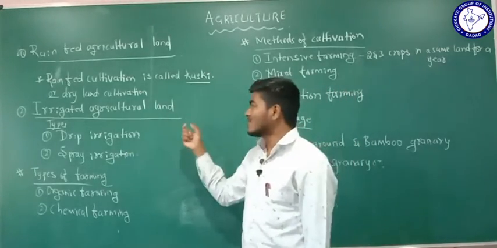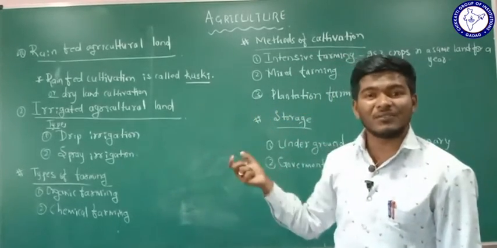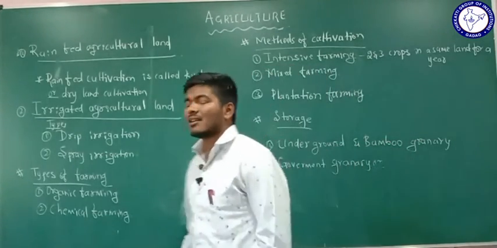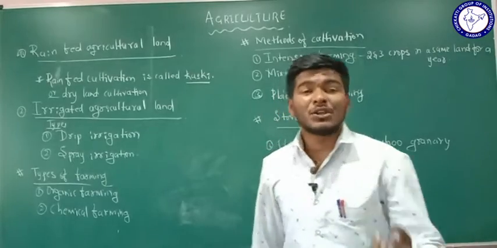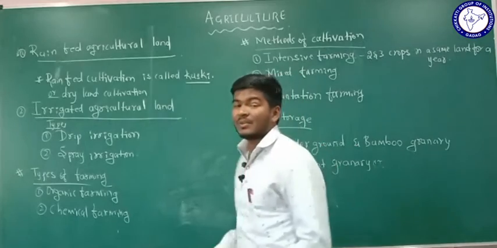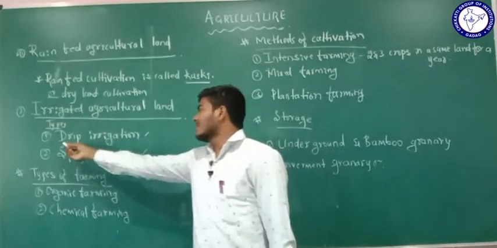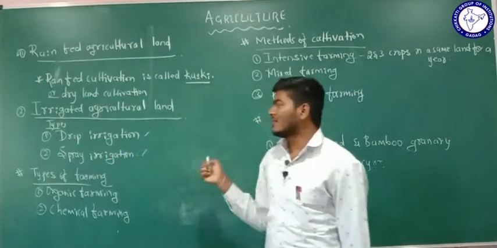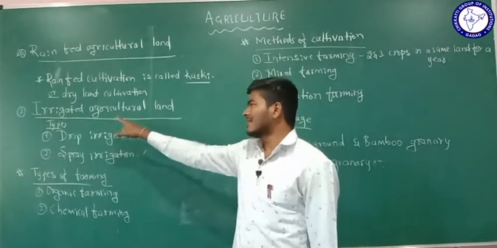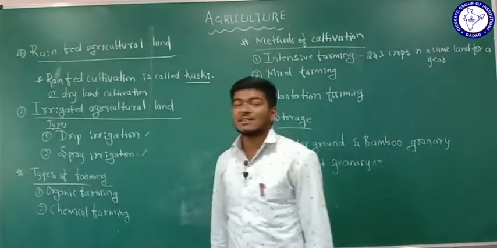In the irrigation process, they utilize water from sources like ponds, rivers, bore wells, and wells. Farmers generally use different types of irrigation methods, but in your class, we are going to study only two types: drip irrigation and spray irrigation. These are the two irrigation methods utilized in the irrigated agricultural land. What is meant by drip irrigation? What is meant by spray irrigation?